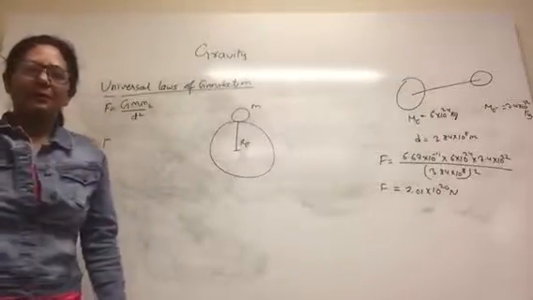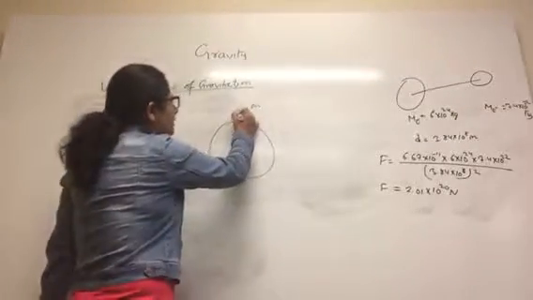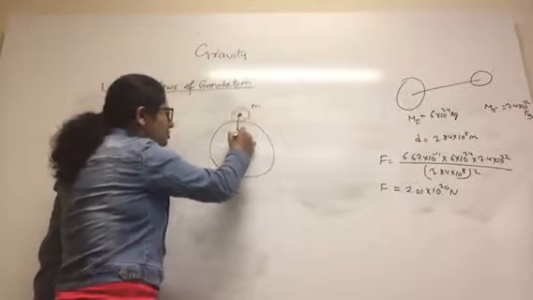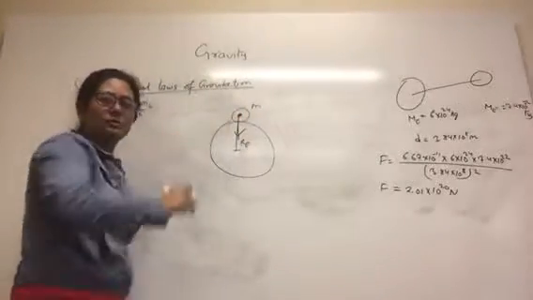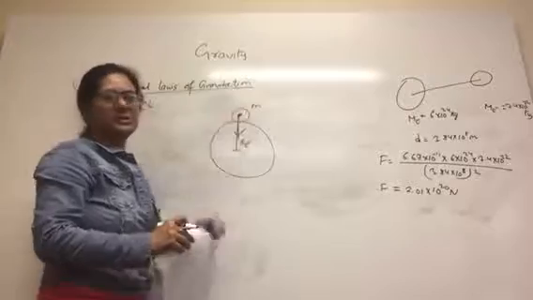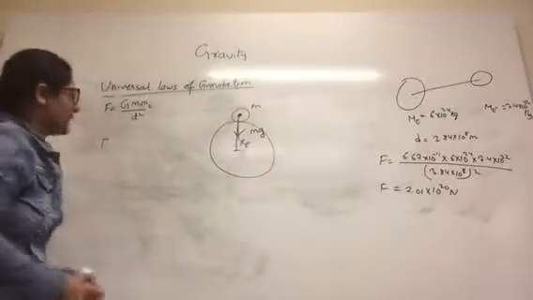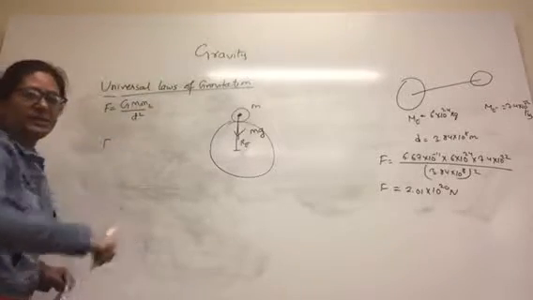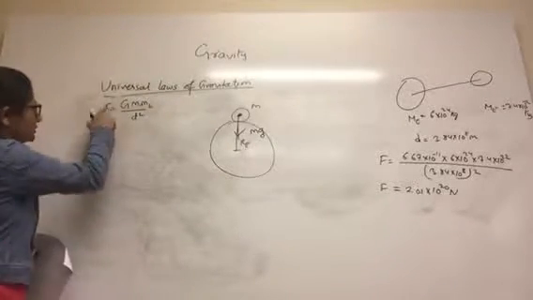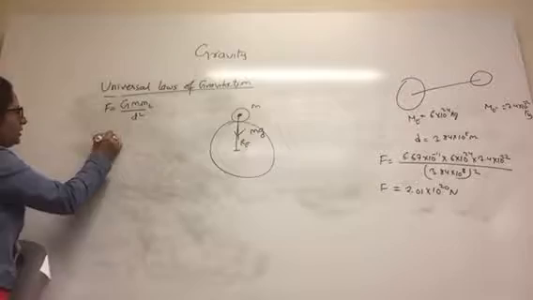Whereas the weight of this body, in the downward direction, or the force with which Earth pulls this one, is mg, where g is the acceleration due to gravity, and it is always vertically downward towards the Earth's center. So this force is mg.